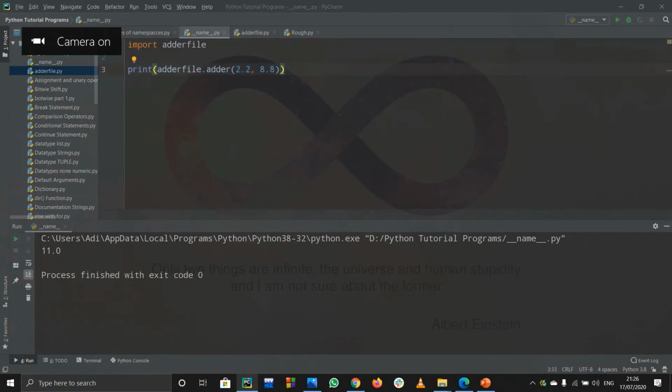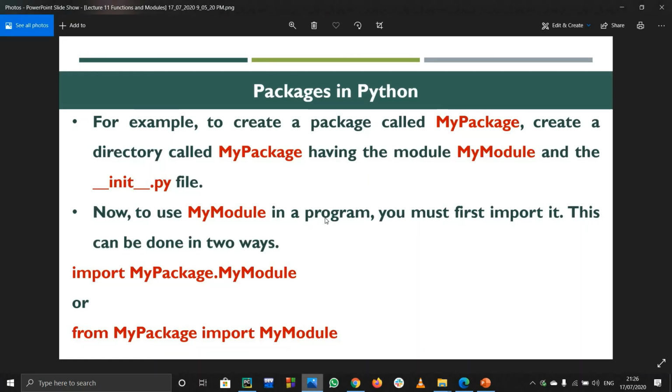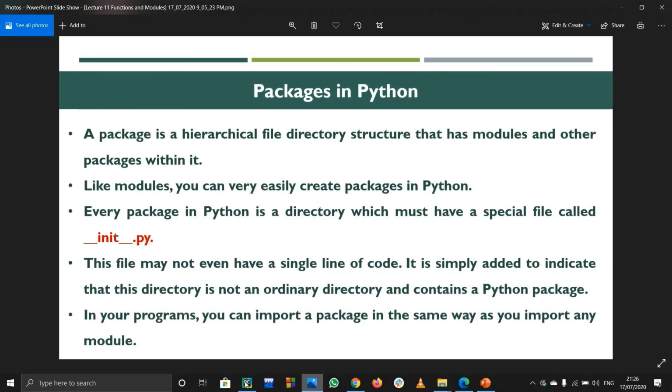So I guess this much is too much to understand for now, and I know I might have confused you all. You can rewatch the video again so that you may get a clearer idea of what is happening, and after that you can read this theory by pausing the video for yourself so that you may get a clearer idea of what is happening in these modules.